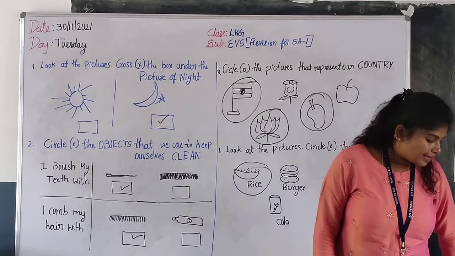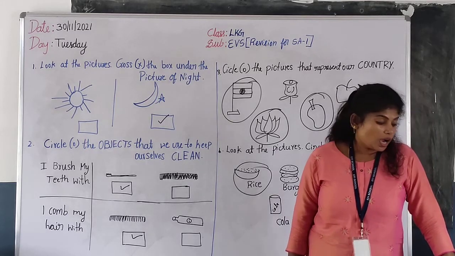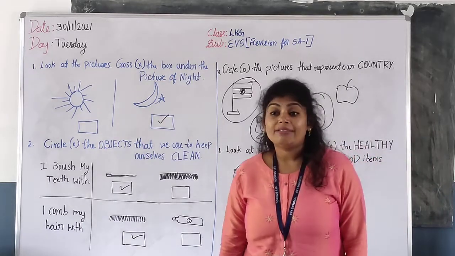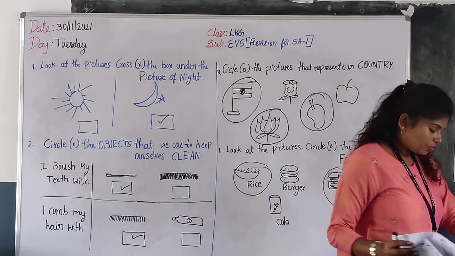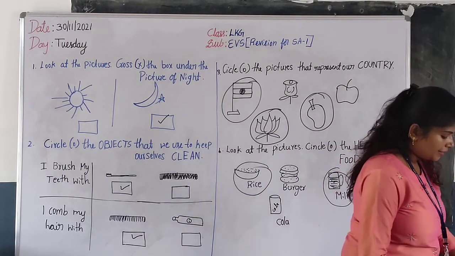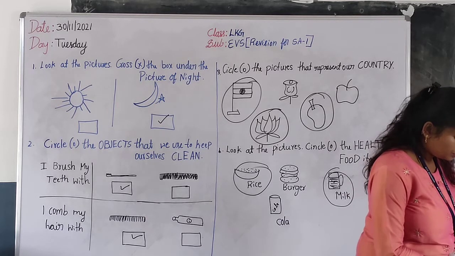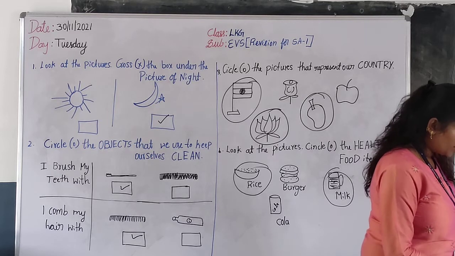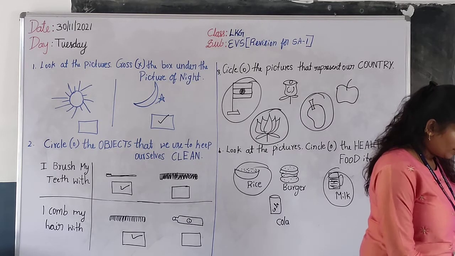And write the numbers from 1 to 5 in the boxes that show the order of activities in your daily routine. We have learned this, right? What is our daily routine? What will we do daily? Tell me, children, what is our daily routine? What will we do in the morning?